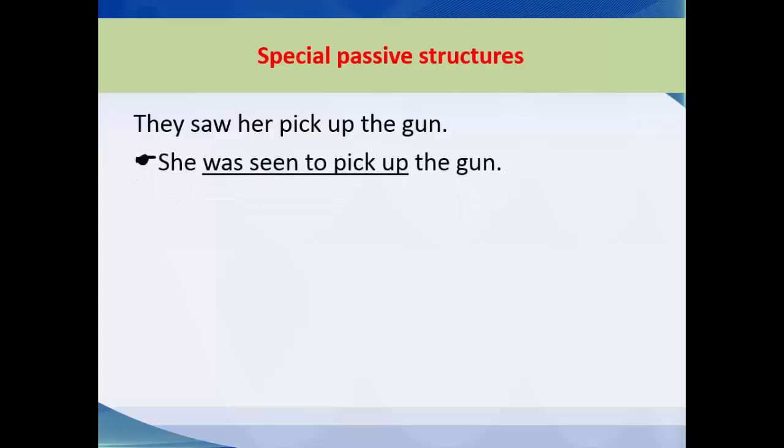Now, let's talk about some special passive structures. When I say they saw her pick up the gun, the passive is she was seen to pick up the gun. Another sentence: someone has just seen him leave.